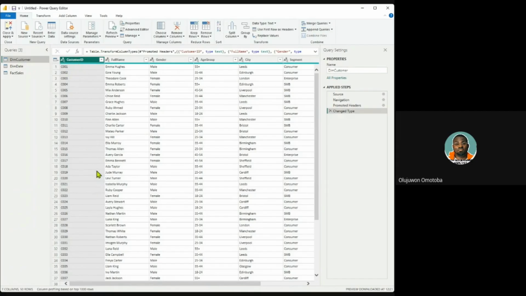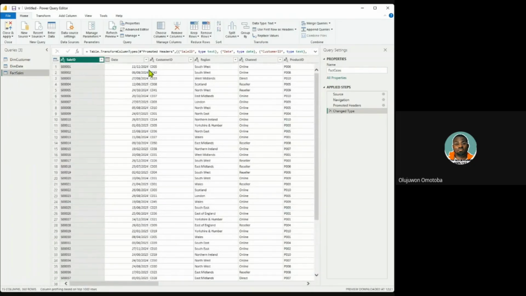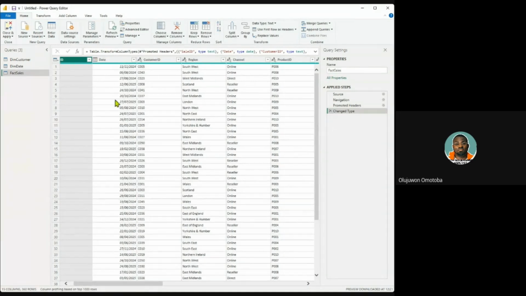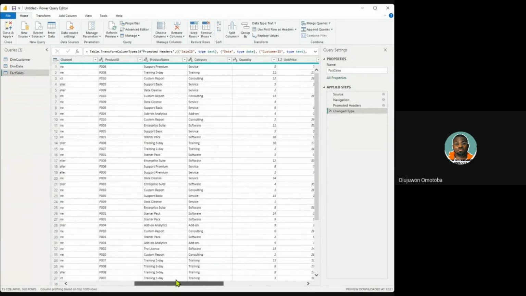That is a fact. You must have a customer ID, at least a unique identifier. And the customer has a full name, their gender is known, their age group is stated, their city is here, and whatever segment of operations they are in is here. So the fact table is what says other information, maybe they requested a product, the date they joined, or whatever is in the fact table.